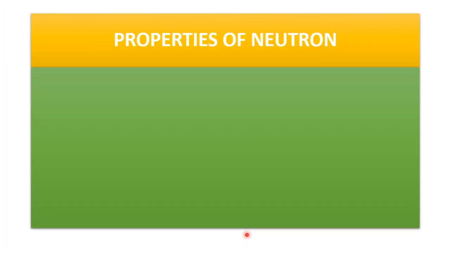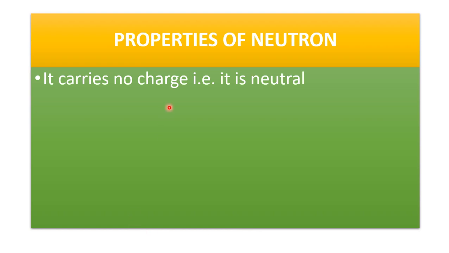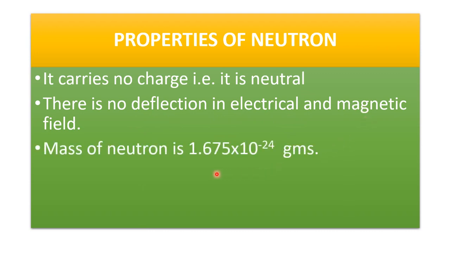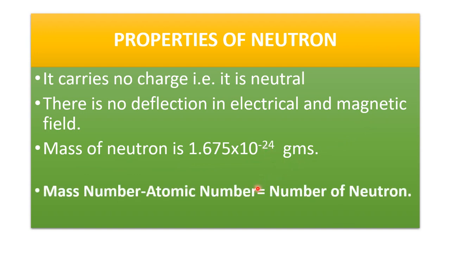Properties of the neutron: it carries no charge, it is neutral. There is no deflection in electric and magnetic fields. The mass of a neutron is 1.675 × 10^-24 gram. If we want to find the number of neutrons, then we deduct the atomic number or proton number from the mass number. So mass number minus atomic number is equal to the number of neutrons.